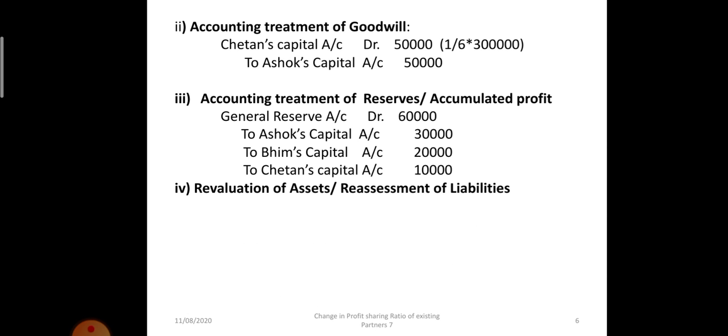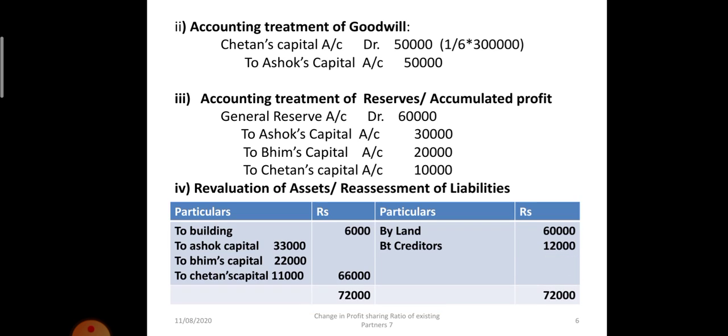Then we will prepare the revaluation account. See, building was depreciated by 6,000 because 6% of 1 lakh is 6,000 rupees. Land's new value was 1,60,000, so from 1 lakh it has gone up to 1,60,000, an appreciation of 60,000 rupees. And creditors 12,000.